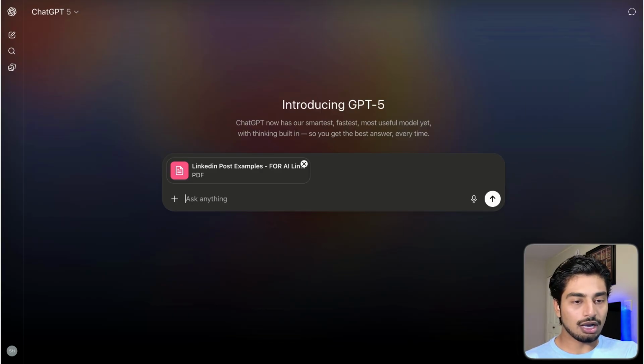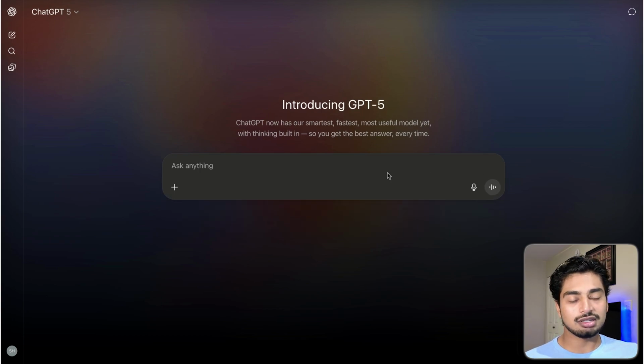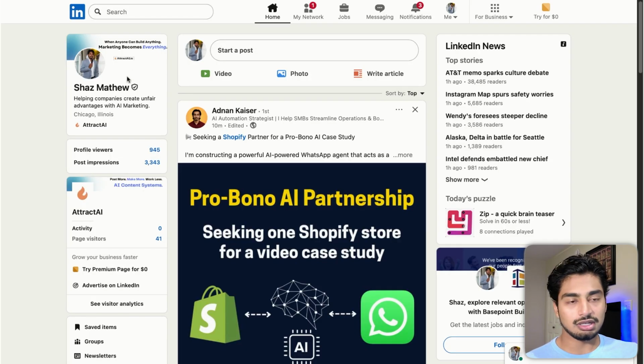Write me a LinkedIn post about how we use AI marketing to generate $500,000 for our clients. So this is something in terms of marketing material. We'll just hit this statistic for our company in terms of getting our clients results, which is amazing. I want to go ahead and post this on my LinkedIn here. So let's see exactly how that does.